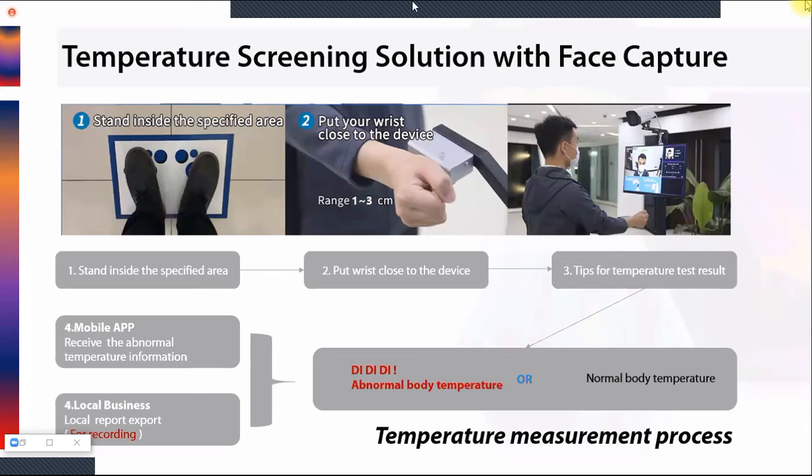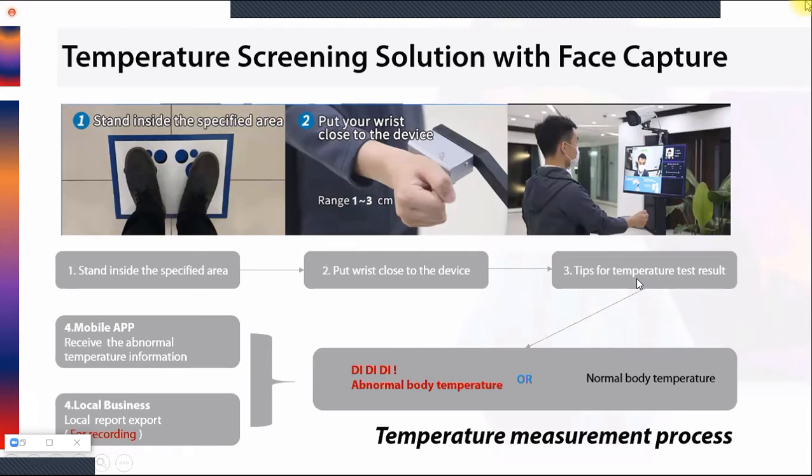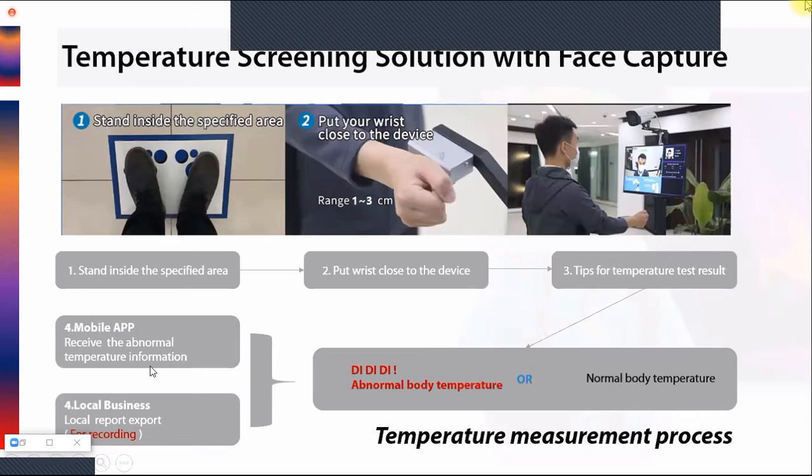So again, here we have an example: stand inside a specific area, then put your wrist close to the device, and the camera will capture the face. If the temperature is abnormal, there will be a beep sound and a voice notification. If the temperature is normal, it will just pass that person. We also provide a mobile app. In the mobile app, you will receive the abnormal temperature information along with the face.